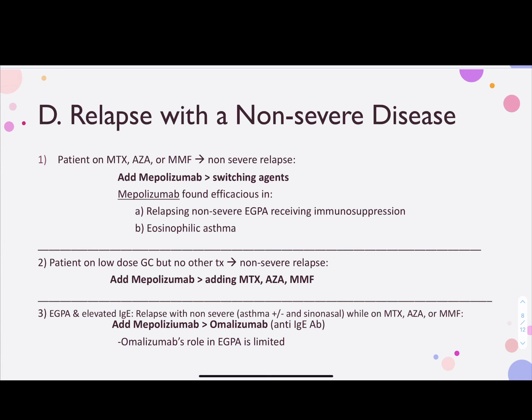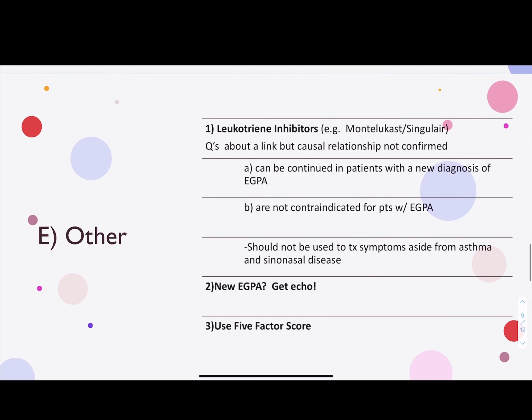Patient is found to have elevated IgE level. So in this case, rather than giving omalizumab, which is an anti-IgE antibody, guidelines suggest giving mepolizumab, which is an IL-5 inhibitor.